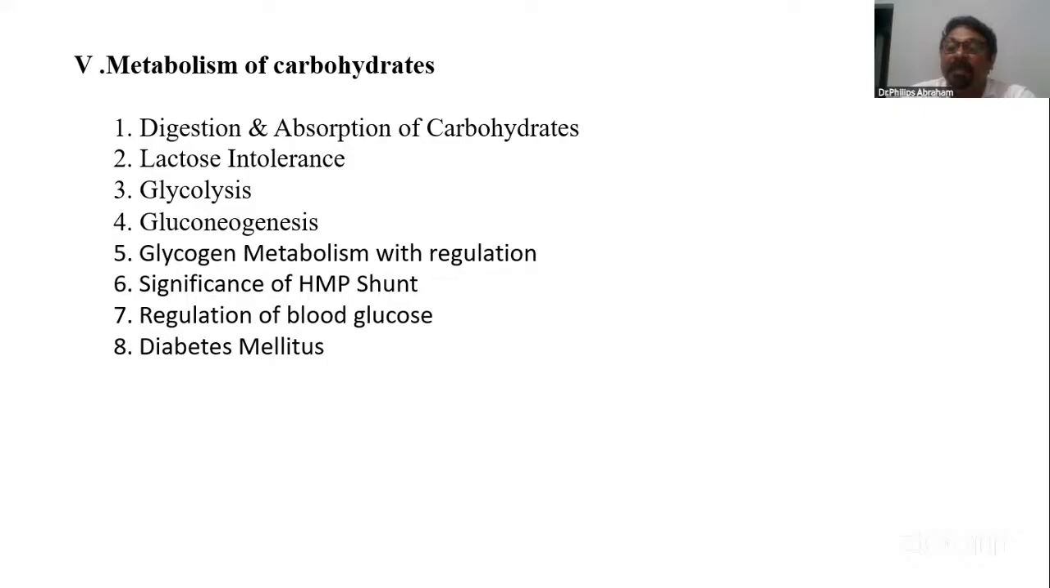And how does the amylase act? You are supposed to say that salivary amylase and pancreatic amylase both randomly break the alpha-1,4 glycosidic linkage. This is a point we expect from you. It will not break sequentially, it will break randomly the alpha-1,4 glycosidic linkage in the starch, or in the other carbohydrates. That's what amylase does.